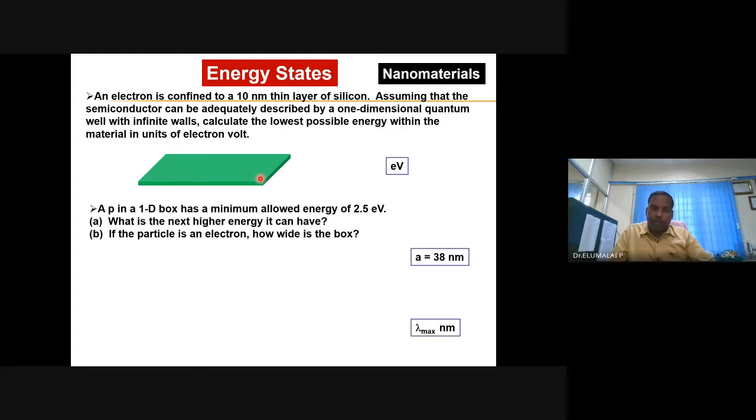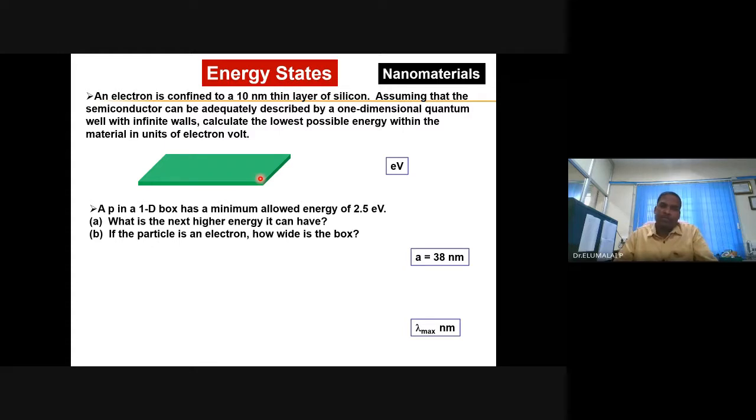A particle in a one-dimensional box has a minimum allowed energy of 2.5 electron volt. What is the next higher energy it can have? Without doing anything, you can tell now itself, if you understood whatever I have taught so far. The lowest energy is 2.5 electron volt. What is the next higher energy it can have? Silent, complete silent.